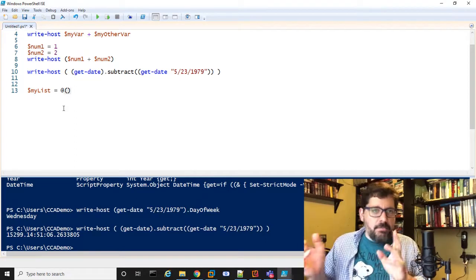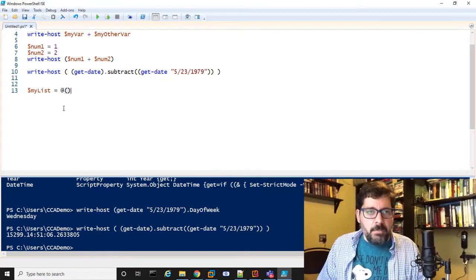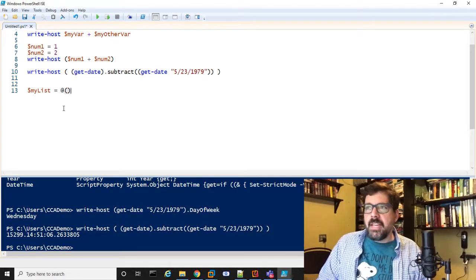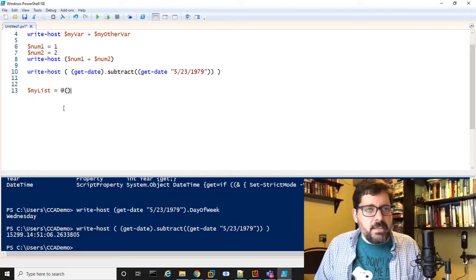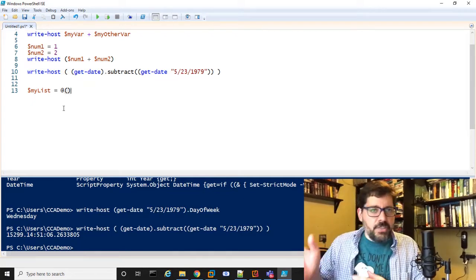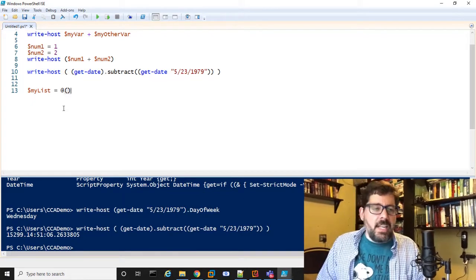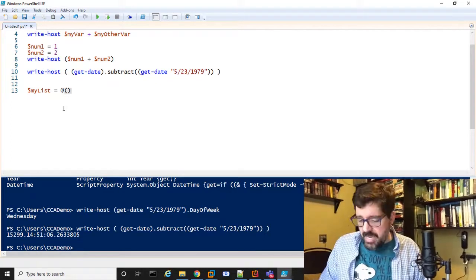So there are lots of ways to work with lists. They can be very complicated. In other programming languages, you might go to things like multi-dimensional arrays to do something like this, in procedural type languages, if you're familiar with those. But here we can just make a list of things. And as an example,